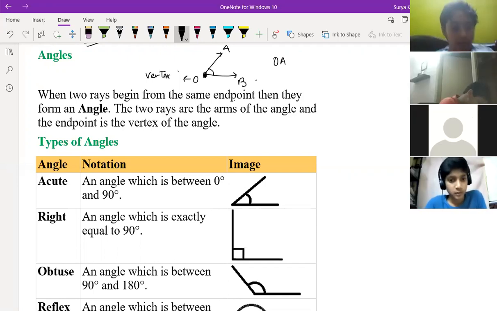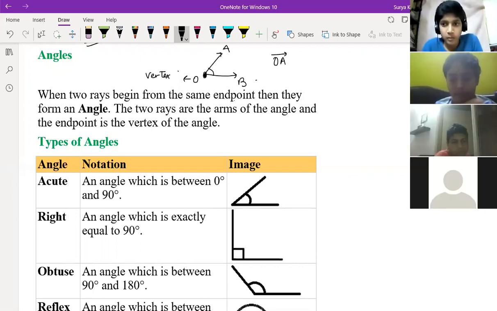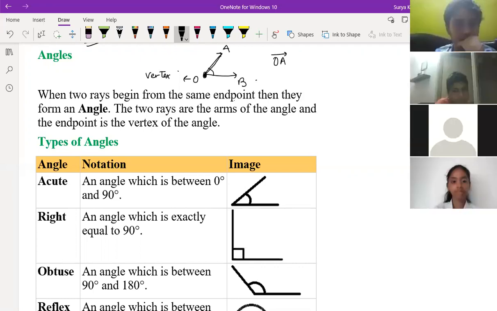Ritvik? Sir, is it the ray, sir? Yeah, it's a ray, exactly. Because one is your end point already here, and this is an arrow one-sided, right? So this is a ray. OA and OB are rays. So you understood from here what is vertex? Yes, sir. Two rays are the arms of the angle, and the end point is the vertex of the angle.